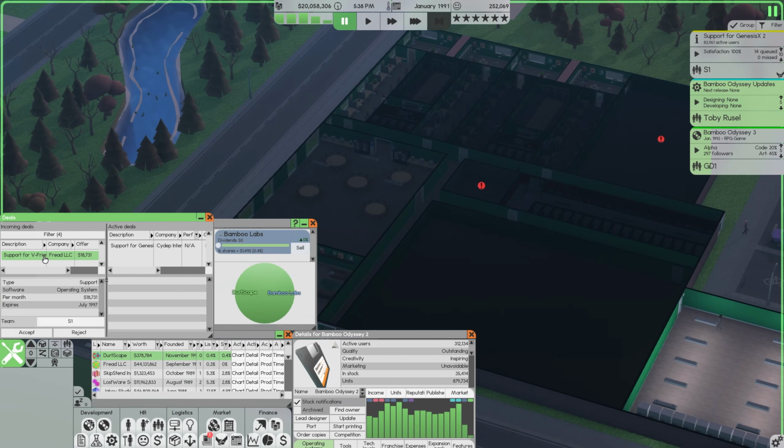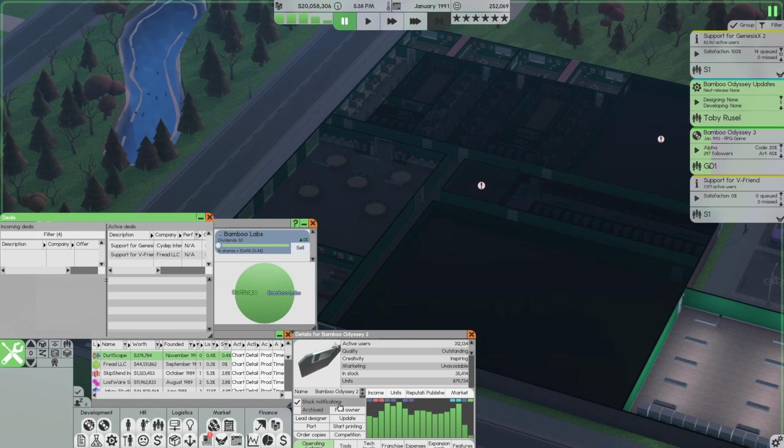All right, we have another support job that we can take, and our support team is keeping up with this absolutely no problem at all. I think they were done by like 10 a.m. So we absolutely have the capacity to take this. It is another operating system. So we'll go ahead and accept that.